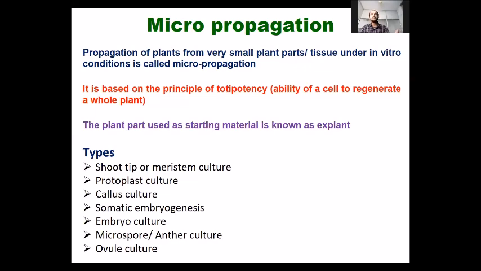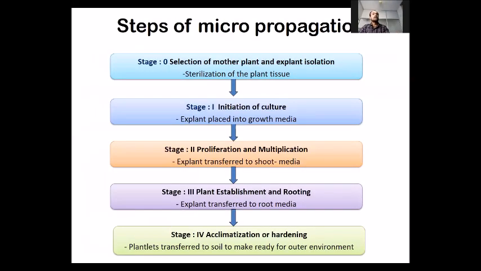Next slide is the first step in micropropagation, the selection of mother plant and preparation of explant. Second stage will be the initiation of culture by putting the explant into a special kind of growth media. Third stage will be proliferation and multiplication, meaning initiation of shoots.